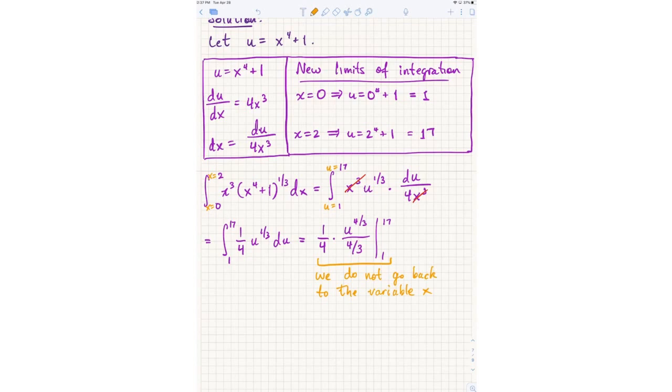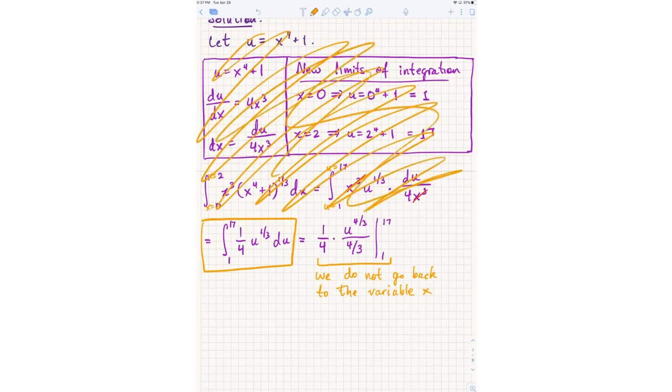Right? The whole point of the substitution rule is to make the original integral look simpler. I think you should agree that the second integral in terms of u looks a lot simpler than the original. So once you have a simpler integral, once you get down to this boxed thing right here, all of this doesn't matter. Who cares where it came from? This is as if you were restarting the problem and I said, calculate this integral.